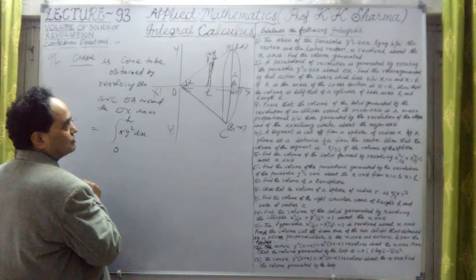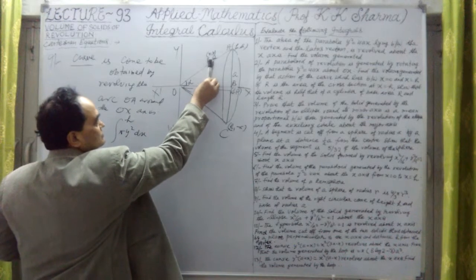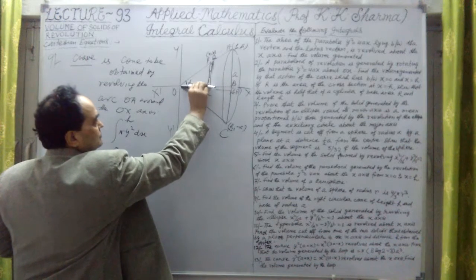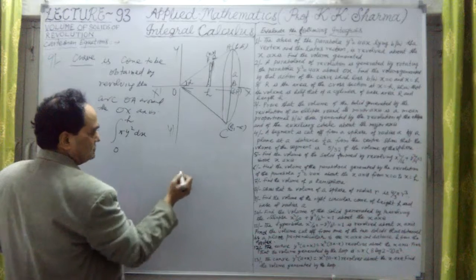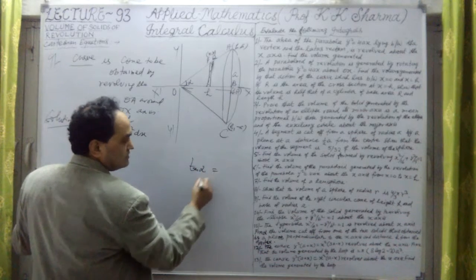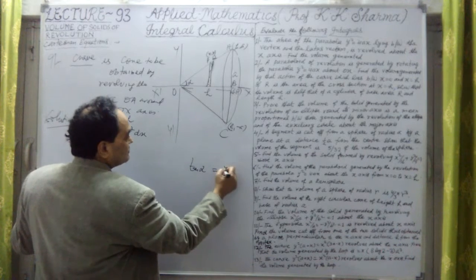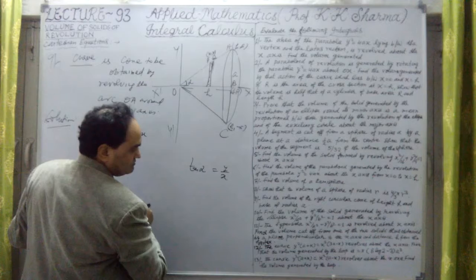Okay, now let us talk about what is y square here. Now y is this coordinate. So y upon x is tan alpha, the angle alpha we have taken. Sorry, this is y upon x coordinate.